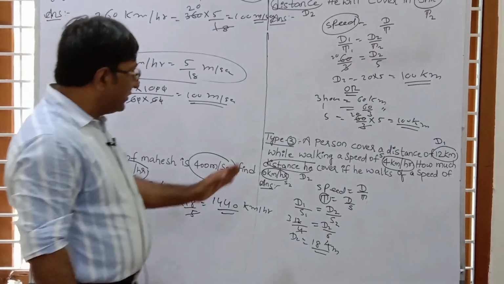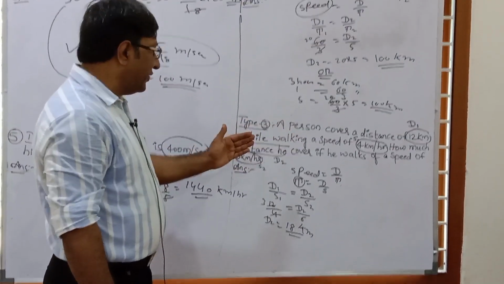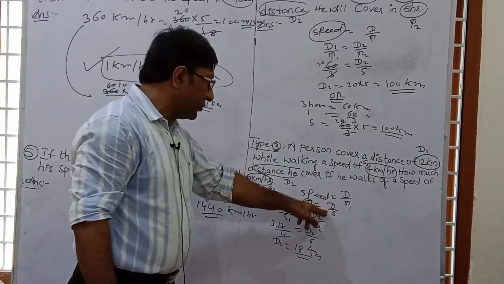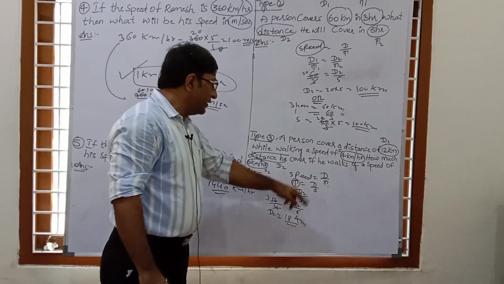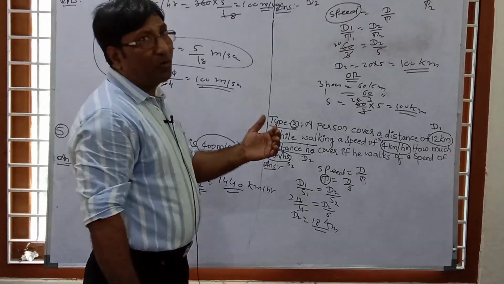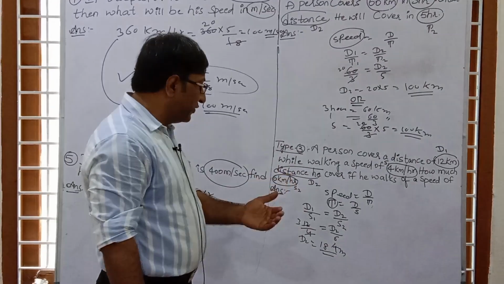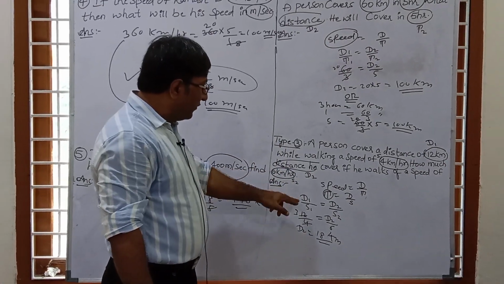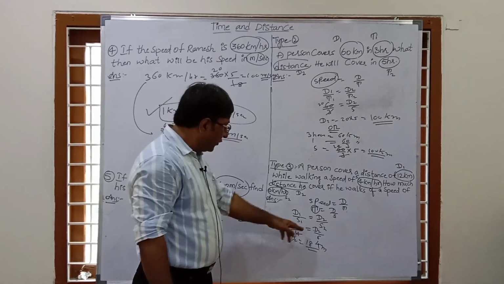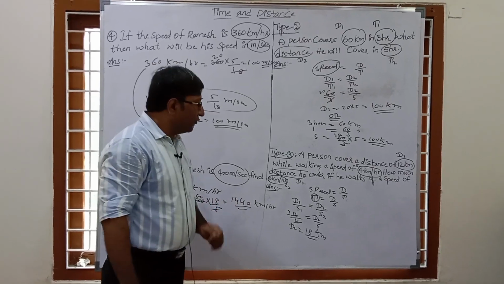So in the same way, this is the type third question. In this question, distance and speed are given and time is constant. So when time is constant, then distance by speed is constant. So distance and speed have a direct relation. If you have more speed, then you will cover more distance. If you have less speed, you will cover less distance. So this is directly proportional. So d1 by s1 equal to d2 by s2, and this is 12 by 4 equal to d2 by 6. So in this way we can solve this type of question very easily.